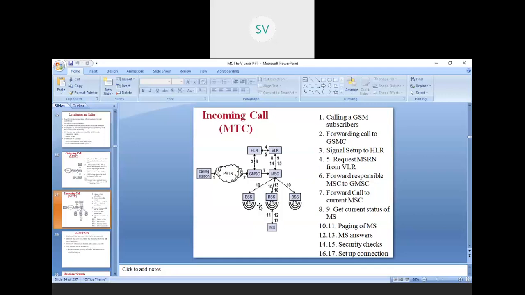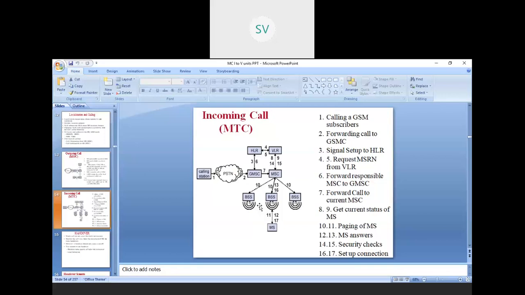The calling station, that is, the call comes from some other network to the local telephone exchange. From there, it goes to the GMSC gateway, as we have just seen. The GMSC now checks and sends a signal setup to the HLR. It first checks in the HLR whether the called number belongs to the HLR or not. In steps 4 and 5, you can see HLR and VLR are verified. Both the requests are verified. HLR is verified. Some visitor location from VLR is verified.